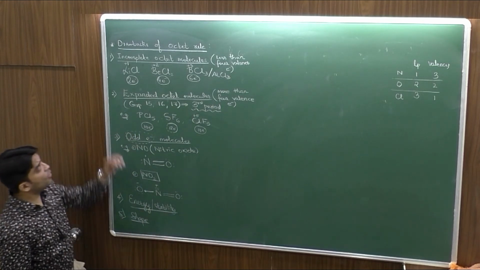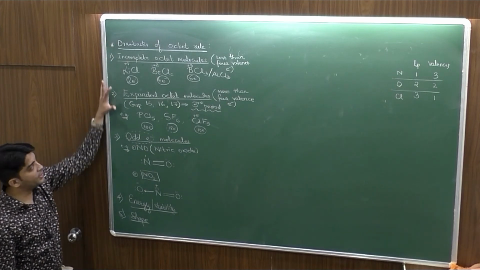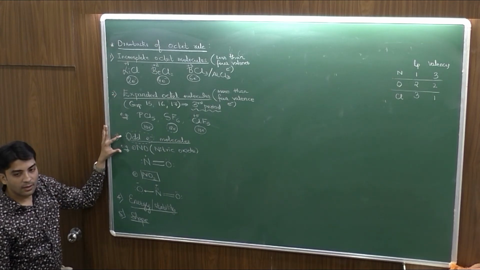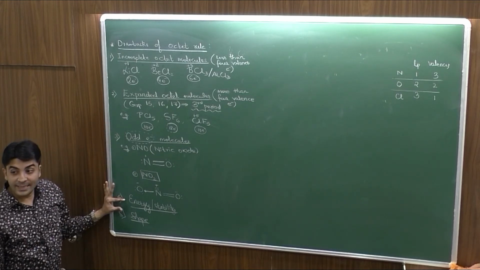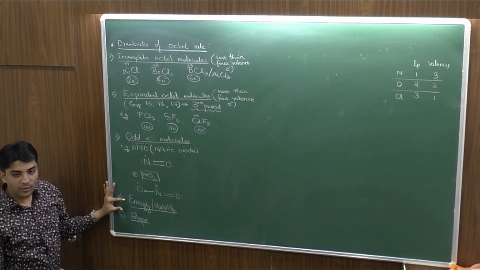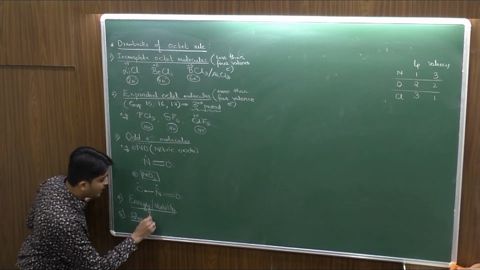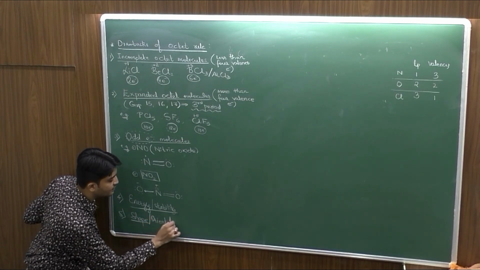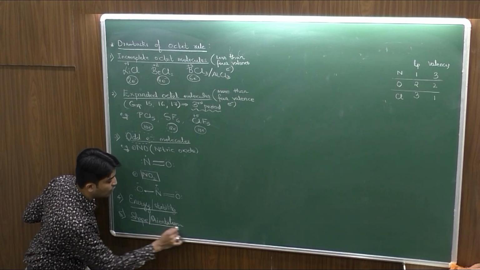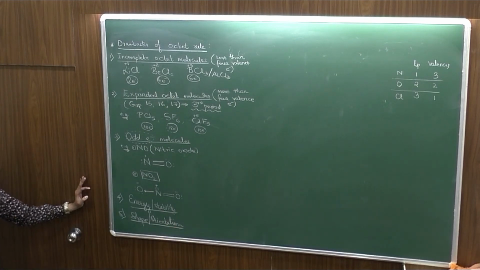So to summarize, octet rule failed to explain the stability of incomplete octet, expanded octet and odd electron molecules. It failed to explain the energy and the relative stability of the molecules. It also failed to explain the shape of the molecule. Shape के लिए we also use a word called orientation. Shape या orientation. It did not explain anything related with this.